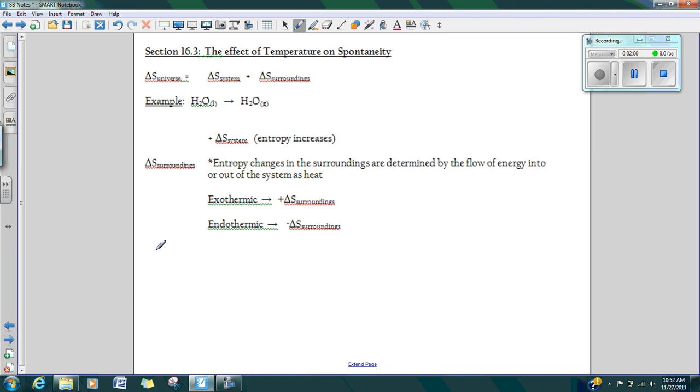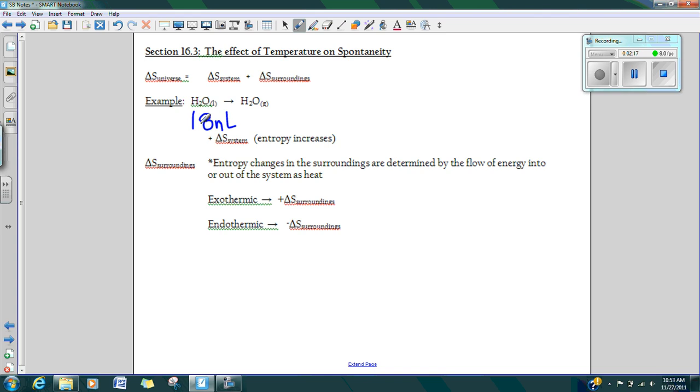Now if I take a look at the next section, we need to take a look at temperature. Is temperature going to play a part? And the answer is absolutely. So again, I have my change in the universe. I have to look at the system and the surroundings. If I have liquid water here, I can take a look that 1 mole of liquid water is going to take up 18 milliliters of space.